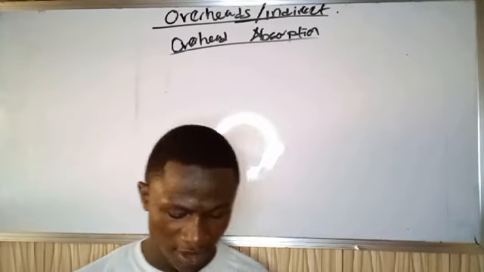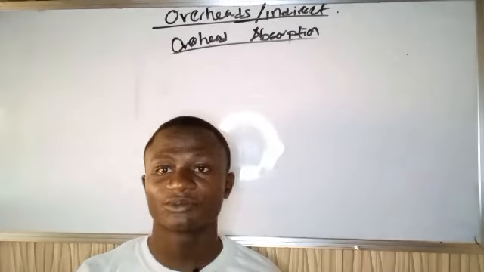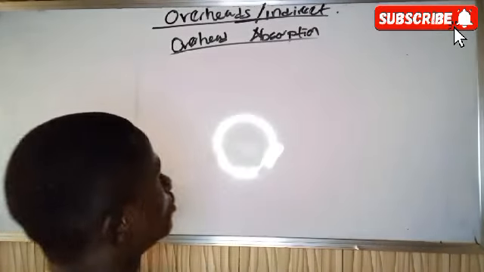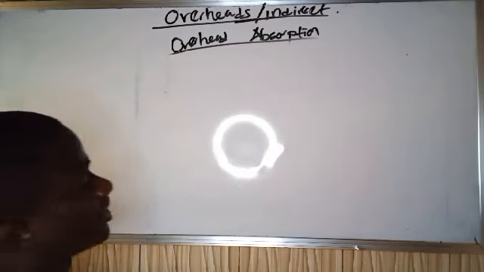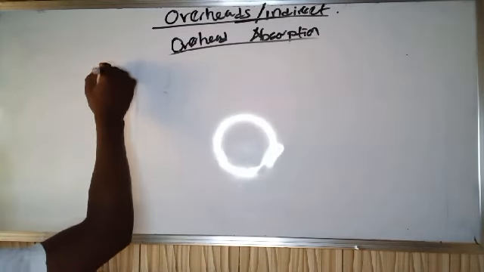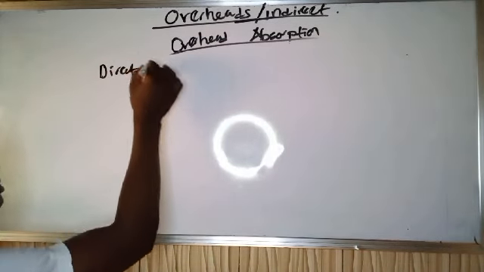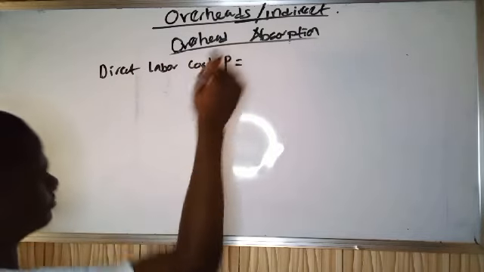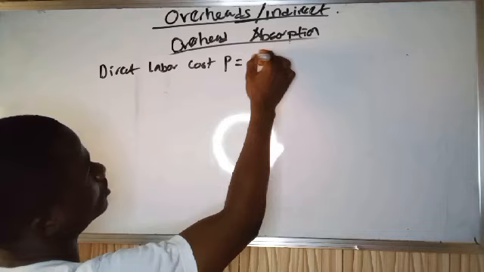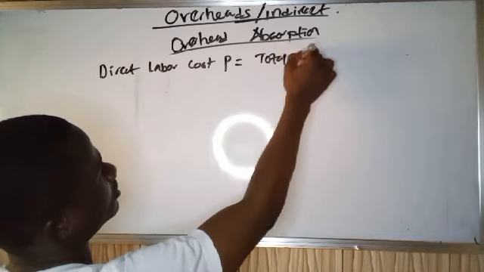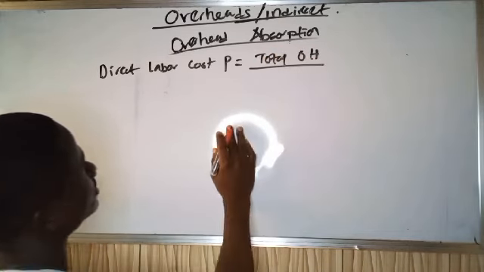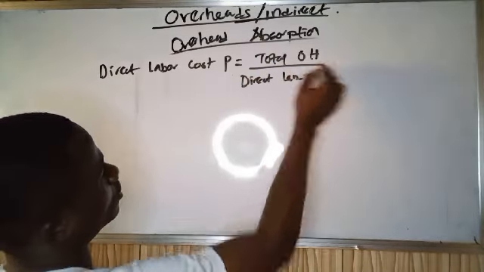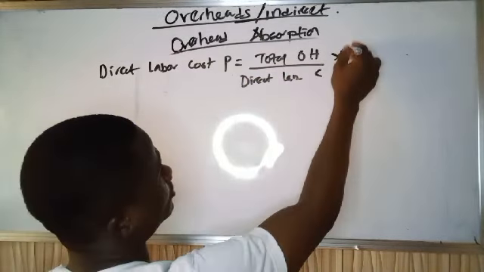So we calculate our overhead absorbed per direct labor cost percentage, and as you know, I said you always start with overhead. So direct labor cost percentage will be total overhead divided by direct labor cost times 100.